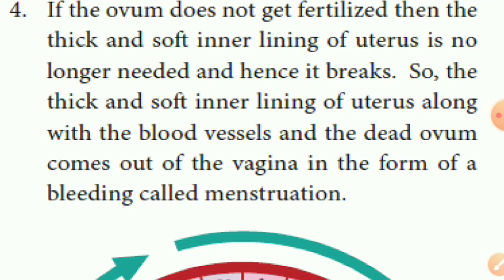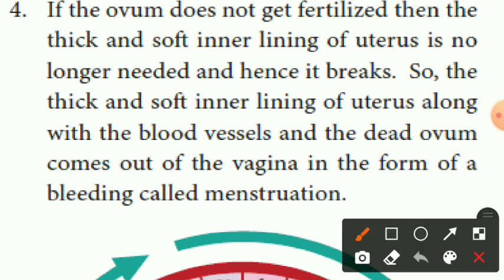If the ovum does not get fertilized, what will happen? The blood vessels and the dead ovum come out from the vagina in the form of the bleeding called menstruation. That is called menstruation.